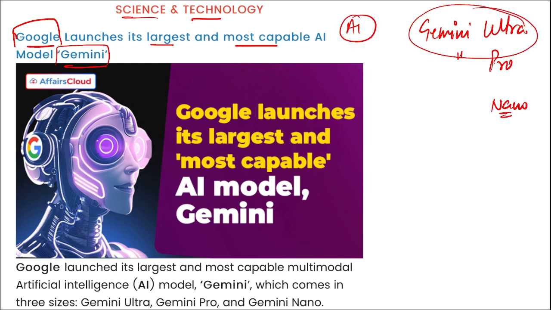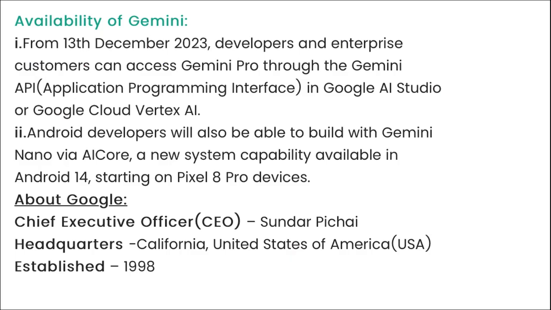Correct, and this is your AI. Right, then remember this, if we talk about AI, OpenAI launched their first AI, that was ChatGPT, and after that all the big companies are in the race to develop the most advanced artificial intelligence solution. Correct? So mark this. It is Google. They have launched this AI model by the name Gemini. Next.